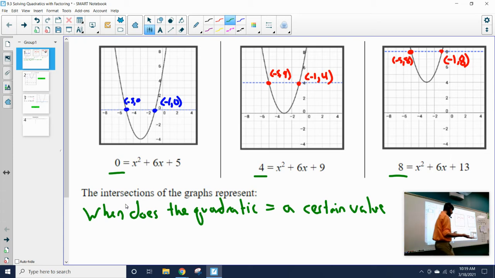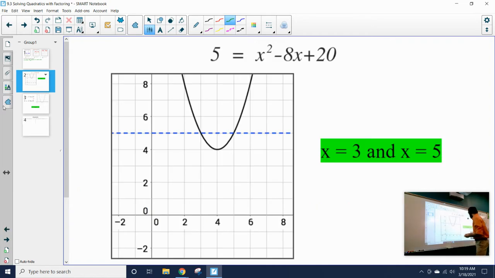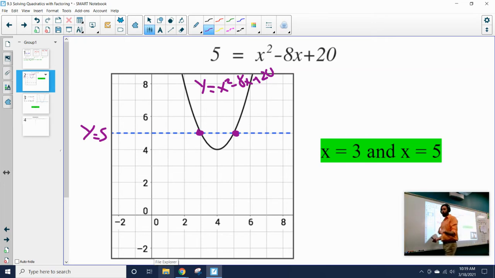Now, one thing we looked at in your little intro is that besides just graphing a line like y equals 5 and y equals x squared minus 8x plus 20 and seeing where those two points are, we can change the problem a little bit.